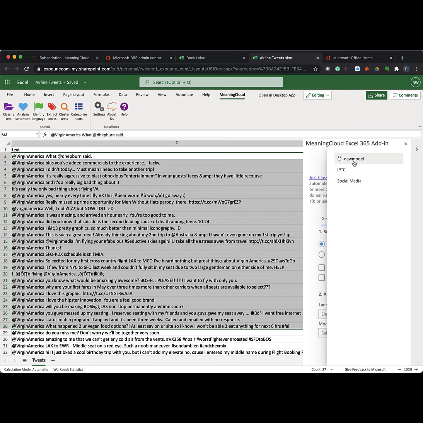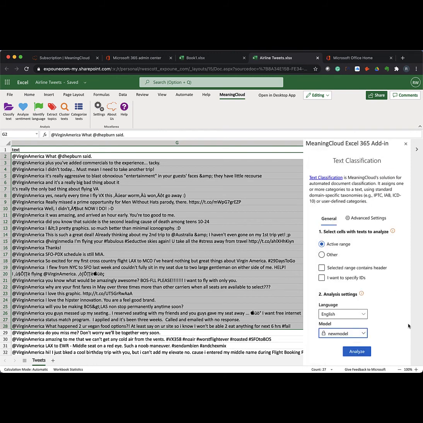Now, if you remember correctly, we have a couple of pre-existing models, but that model that we created as part of our walkthrough, our tour of the MeaningCloud site, is available right here within Excel. We didn't think it through very much, we didn't build out a lot of categories, but you can see that it is immediately available for use.